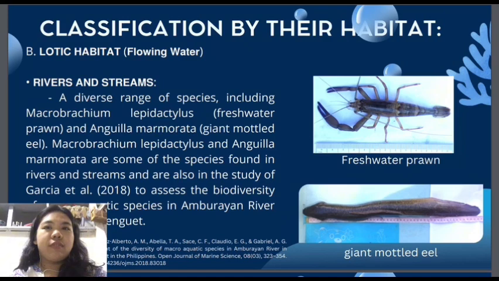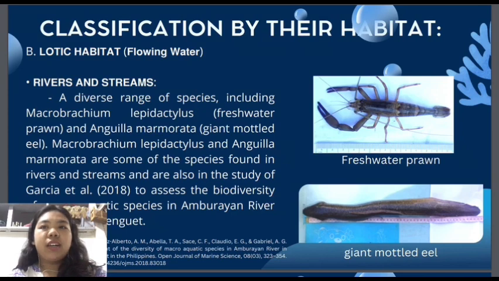So the second classification is the lotic habitat, or the flowing water. We have here the rivers and the streams. For the rivers and the streams, a diverse range of species including the Macrobrachium lepidactylus or freshwater prawn, and Anguilla marmorata or giant mottled eel.